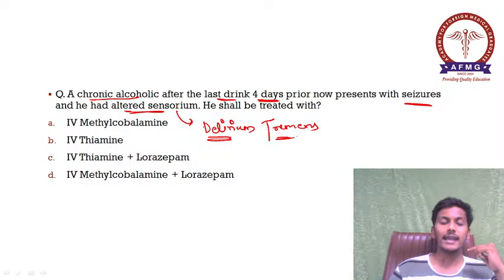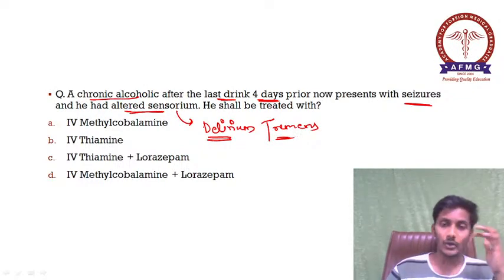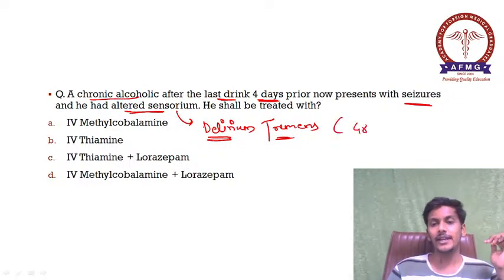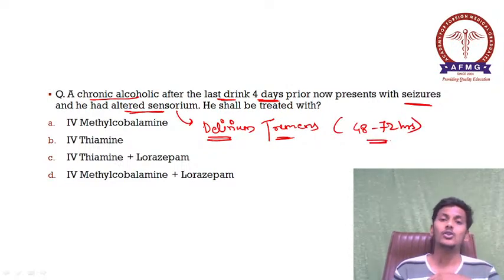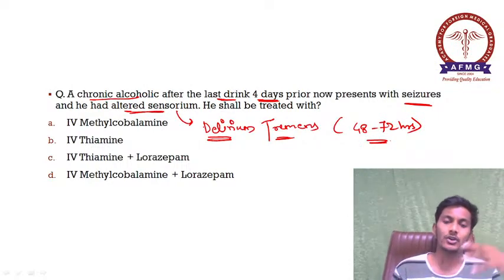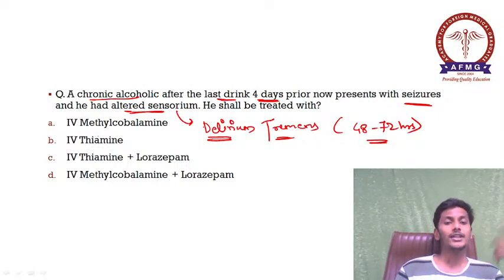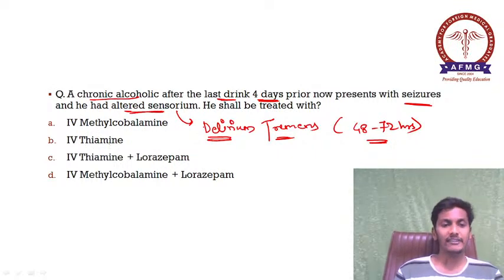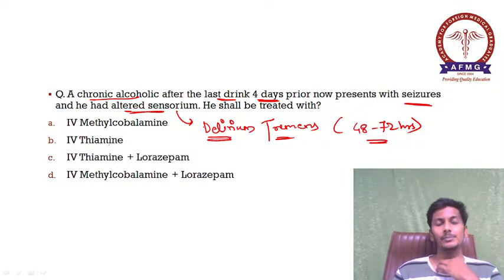So please remember, this is a characteristic case of delirium tremens, which happens 48 to 72 hours after the last drink. 48 to 72 hours after the alcohol stoppage, there is delirium tremens, which is characterized by altered sensorium, seizures, all these features. So here what would be the treatment of choice? A, IV methylcobalamin; B, IV thiamine; C, IV thiamine plus lorazepam; D, IV methylcobalamin plus lorazepam.